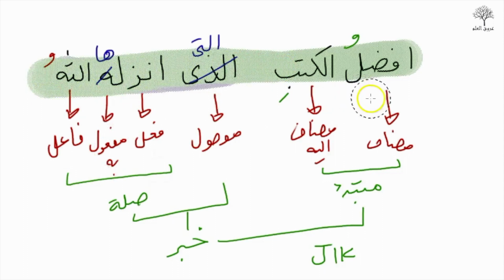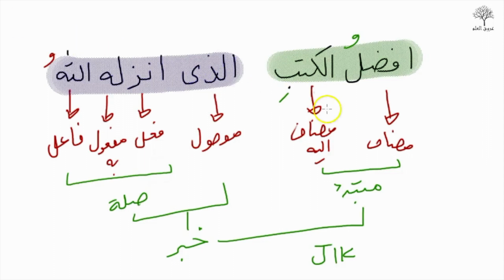So then it would translate as afdal kutub, the best of the books which Allah has sent down are, and then the khabar is missing, and you can put the khabar in. Okay, but we haven't done it like that, so we've done it the other way, which means the best books are the one that Allah has revealed.